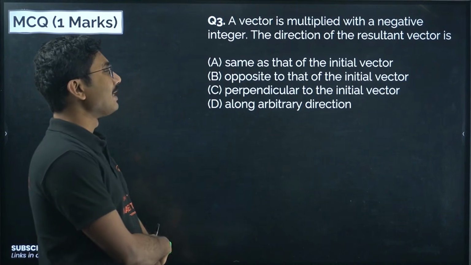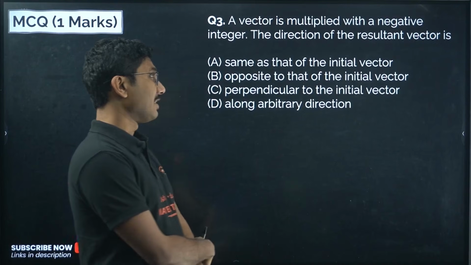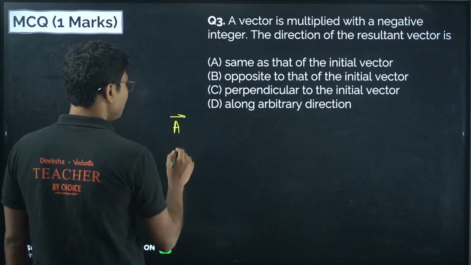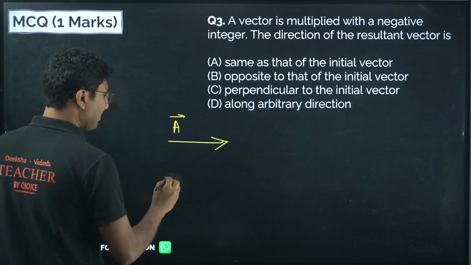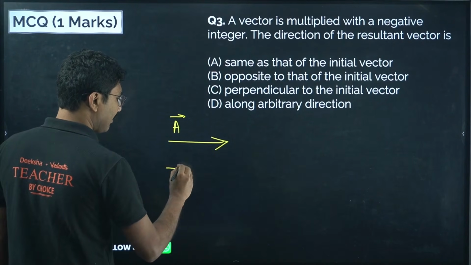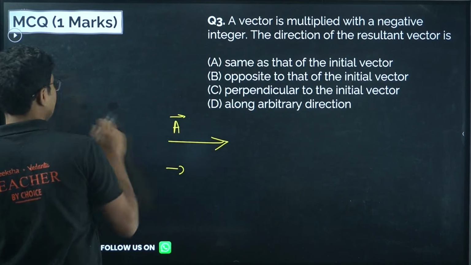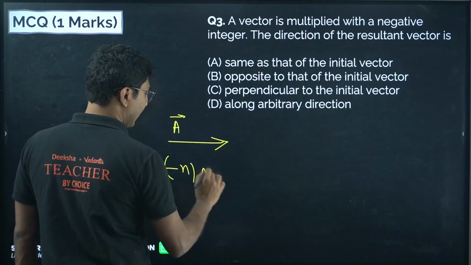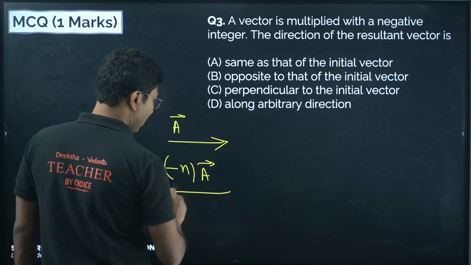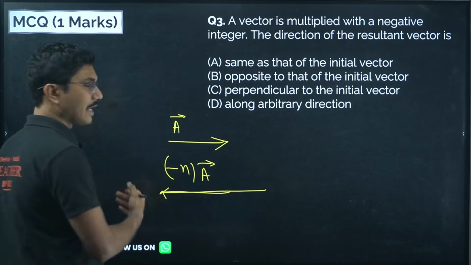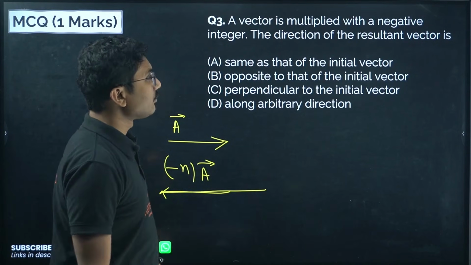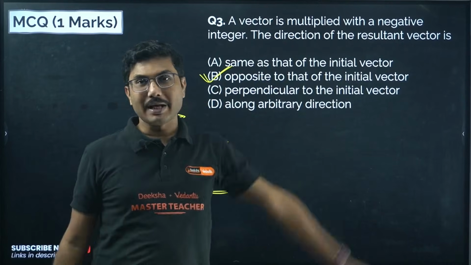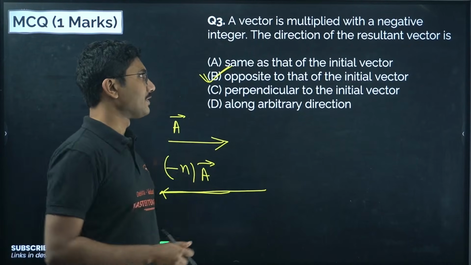A vector is multiplied with a negative integer, the direction of the resultant vector. Suppose we have a vector A in this direction. Now if you multiply the vector with a negative integer, say minus n, an integer is generally represented by the letter n, so minus n times the vector will represent the same vector but in the opposite direction, and the magnitude will be n times more. So it will be opposite to the initial vector. The direction reverses because the term that you are multiplying is negative.